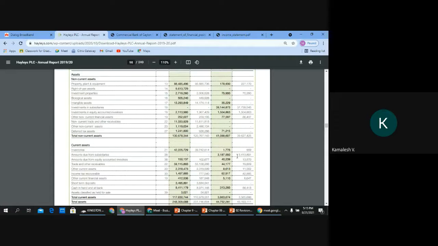Commercial bank is a financial institution, right? What is Haley's? Haley's is a trading organization. They do trading. They are not a financial institution. So because of that only, there is a difference. Now, why is there a difference? You need to establish that first. Because Haley's is a trading organization, commercial bank is a financial institution.